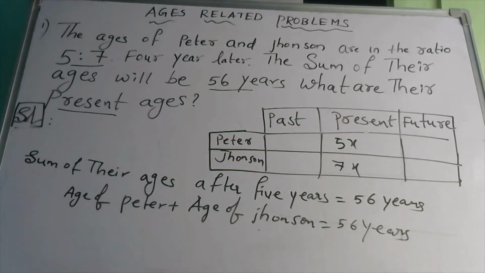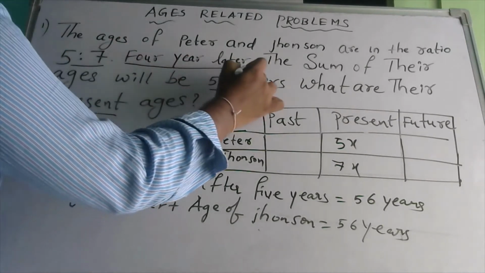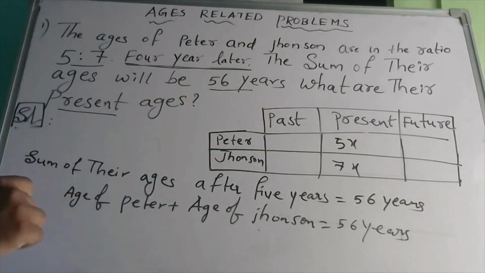And future. Future means what this sentence is doing: after 4 years. Let us assume your age is now 13. After 4 years, what would be your age? Your age will be 13 plus 4, 17. Definitely you will say 17, because you're adding 4 to your present age.